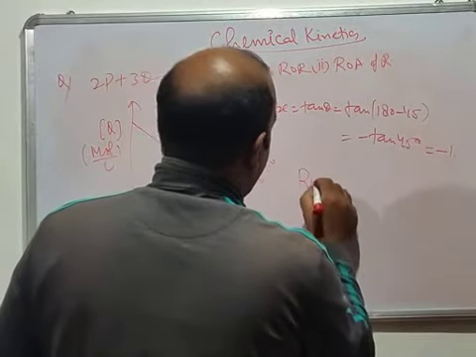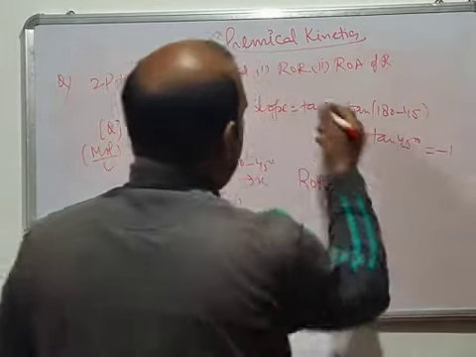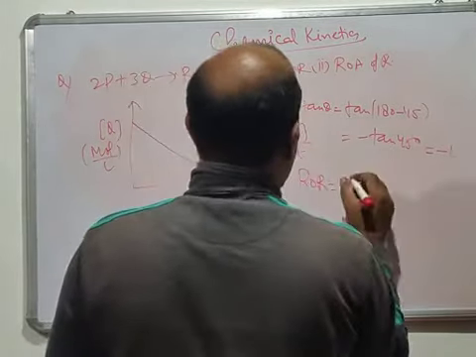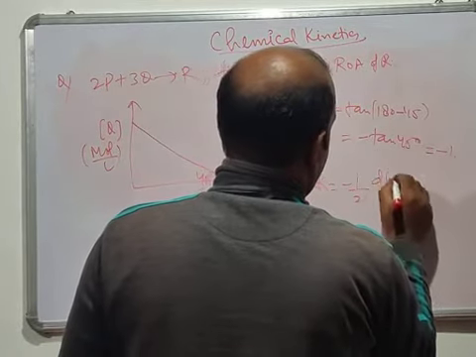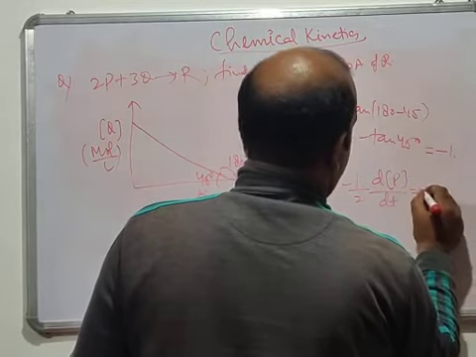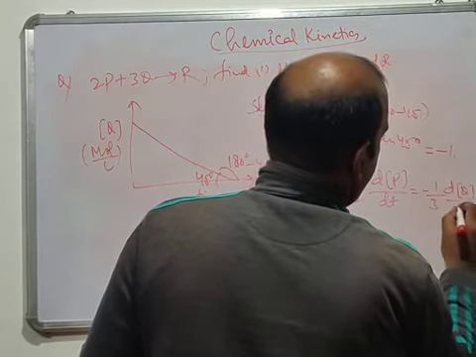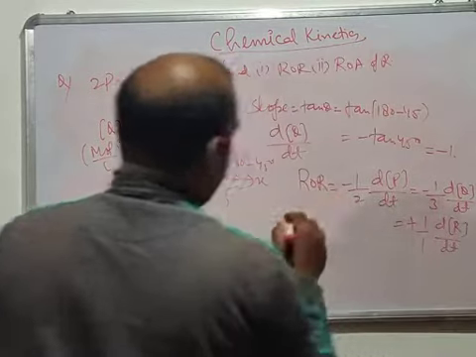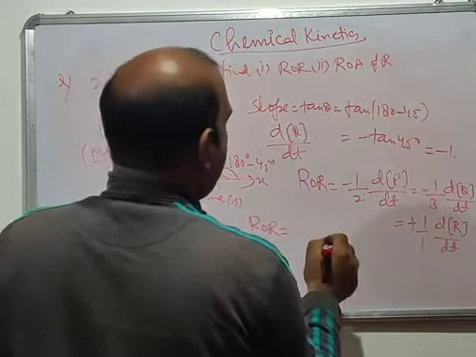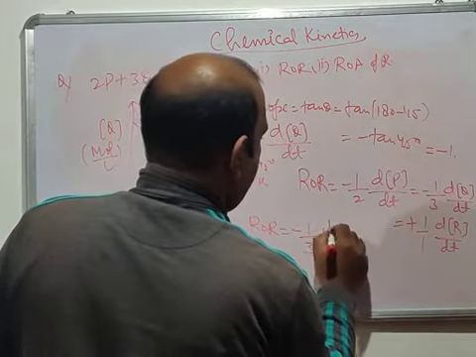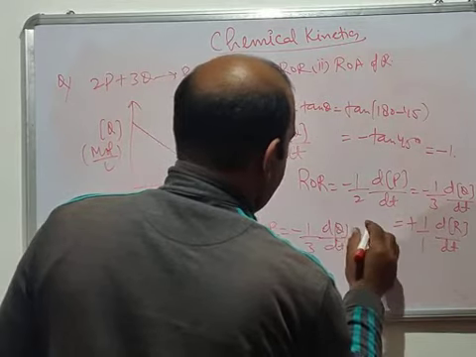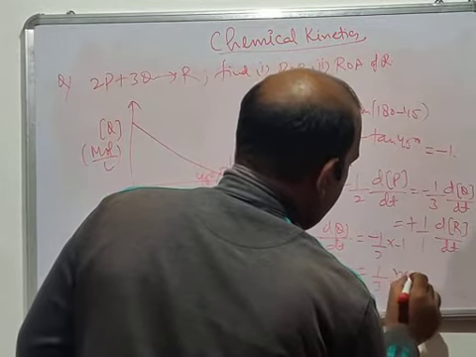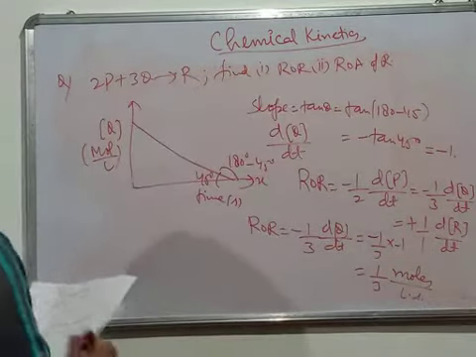Now you will find the rate of reaction. The slope is basically d[Q]/dt. The rate of reaction in general is minus 1 by 2 d[P]/dt, which is equal to minus 1 by 3 d[Q]/dt, which is equal to plus 1 by 1 d[R]/dt. Now the rate of reaction in terms of Q is minus 1 by 3 d[Q]/dt, which is minus 1 by 3 into minus 1, because minus 1 is the slope, so minus times minus gives plus, so it will be 1 by 3 moles per liter per second. This is your rate of reaction.